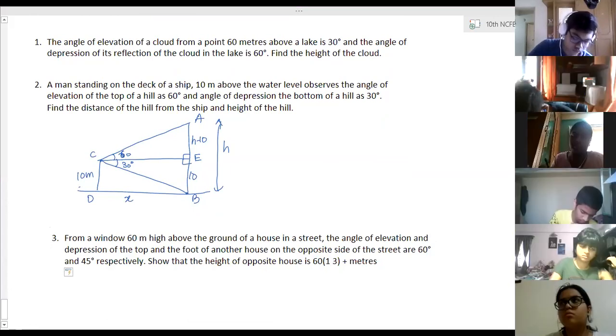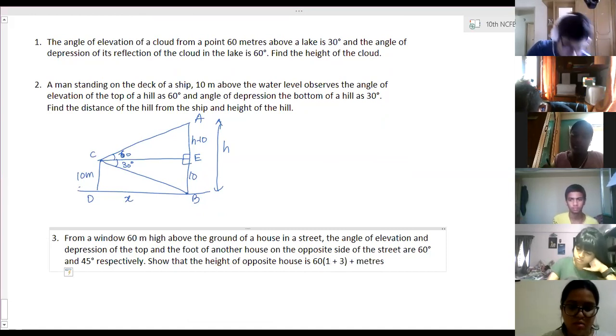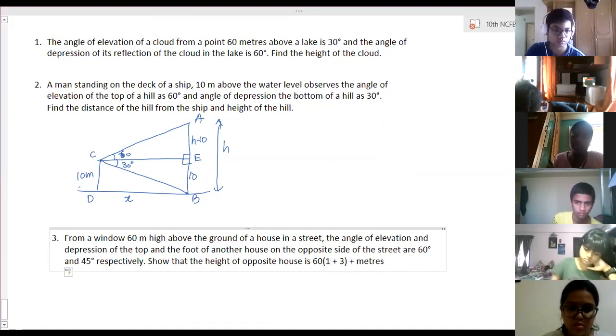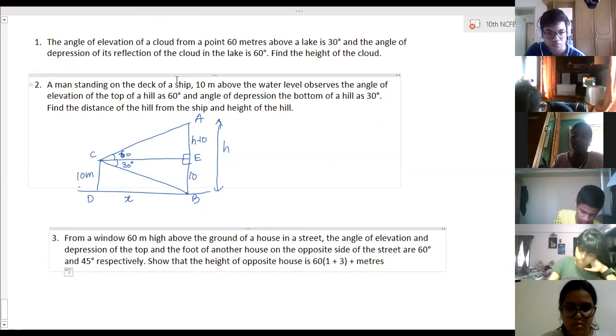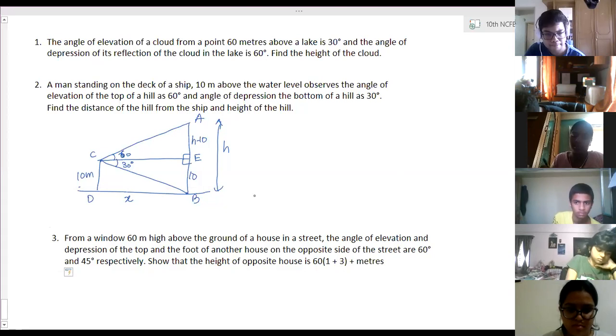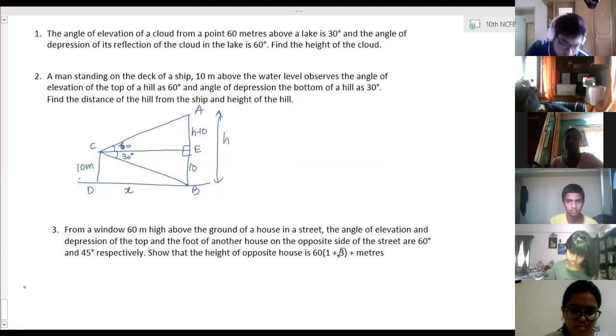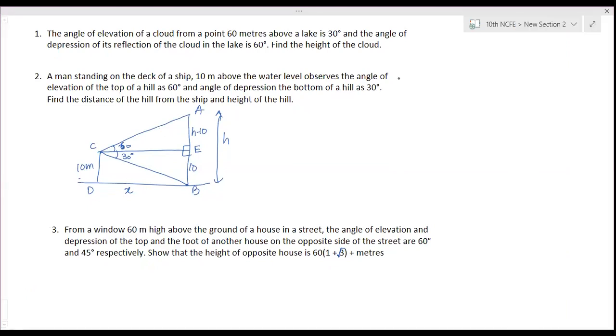Ma'am, for the second one, is it 138.5? No, 120 it is. Which second one? 40 meters it is. Oh no, ma'am, like the first one, angle of elevation of the cloud. I messed up the first time calculation. It's 120. Ma'am, I'm kind of stuck in the first one. Can you just help me? Then I'm getting 138. No, it's 120.